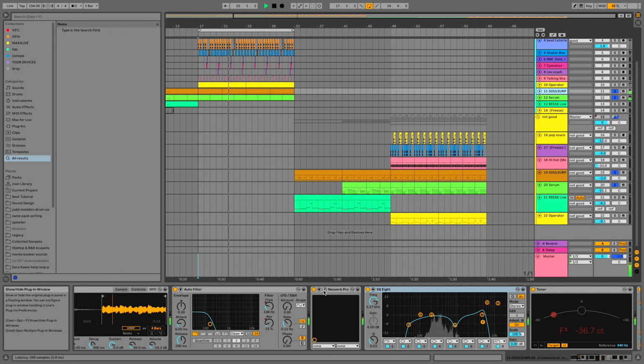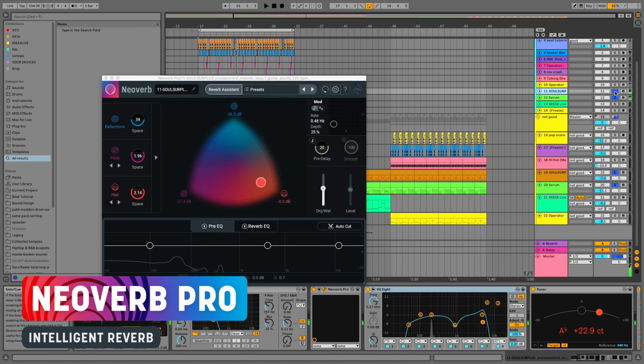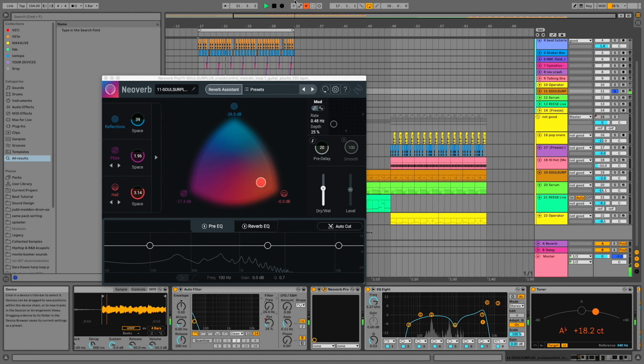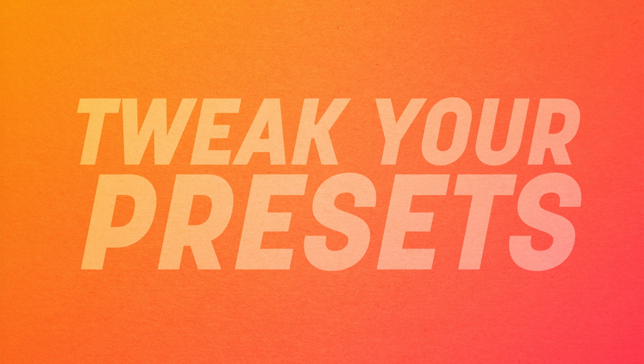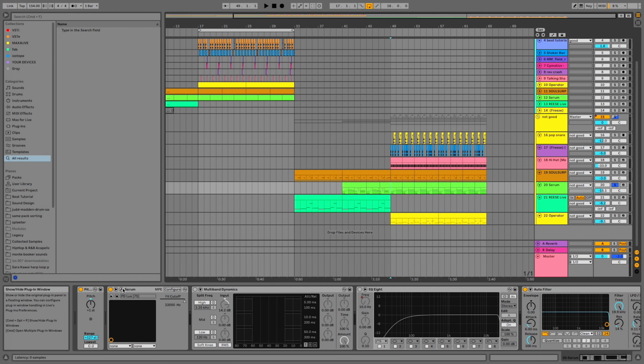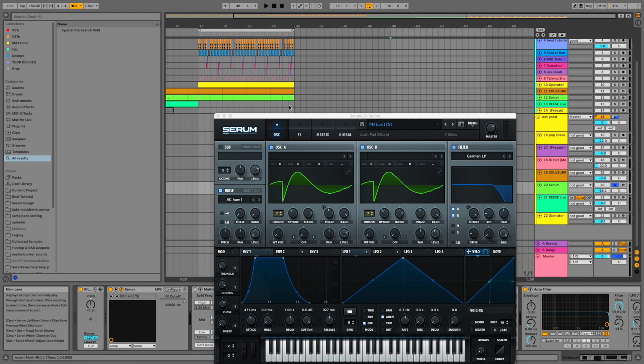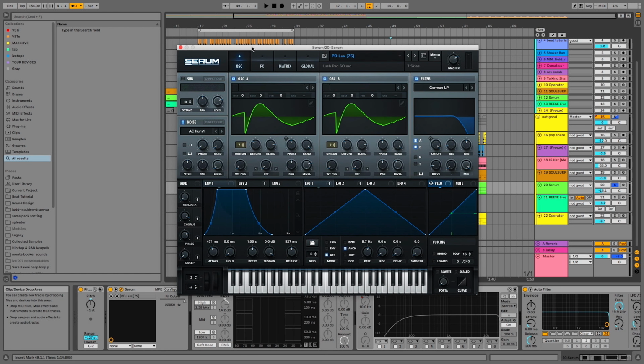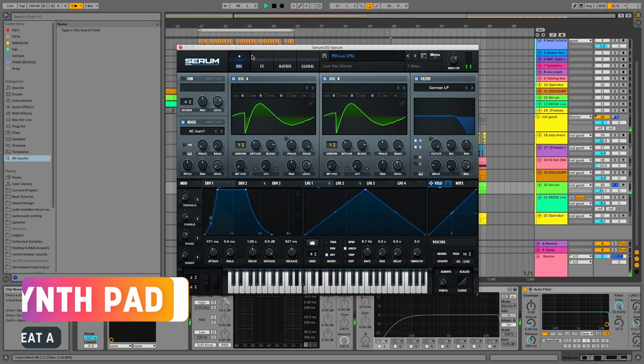To make this effect, I put Neoverb Pro after the low pass filter, so any signal that gets introduced will blur into the background, making it feel smoother. Sometimes presets are perfect, but it's always best to tweak them to fit the needs of your song. I love this Serum pad, but it takes a long time to start and finish.